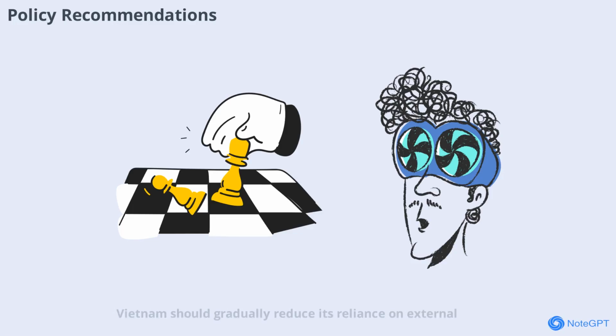Since ODA does not significantly impact long-term growth, Vietnam should gradually reduce its reliance on external aid and focus on investing in human capital, innovation, and technology. Improving governance and institutional capacity will also enhance the effectiveness of ODA management. By following these strategies, Vietnam can ensure more sustainable and resilient economic development in the years ahead.